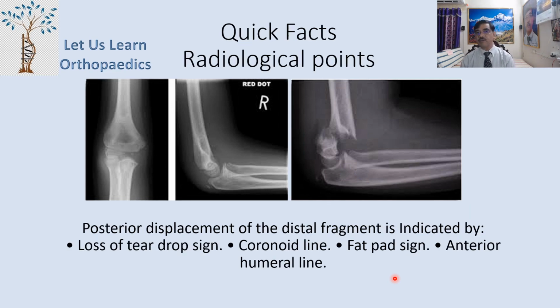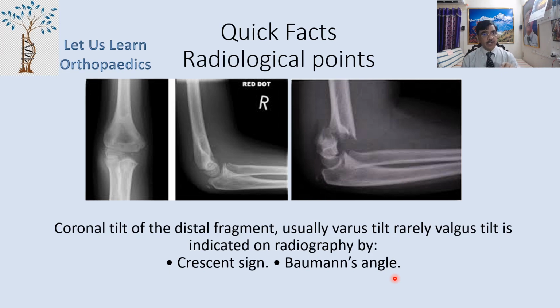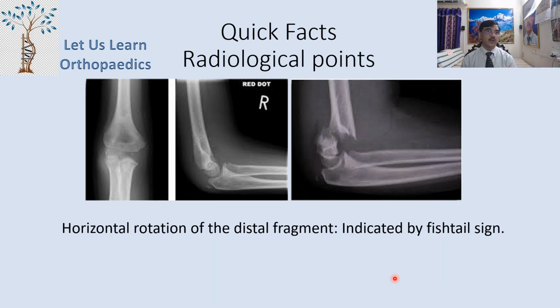Then coming to the quick facts of the radiological points, the posterior displacement of the distal fragment is indicated by 1, loss of teardrop sign, 2, coronoid line, 3, fat pad sign, and 4, the anterior humeral line. The coronal tilt of the distal fragment, which is usually varus but could be valgus sometimes, is indicated in radiographs using either the crescent sign or the Bowman's angle. And then the horizontal rotation of the distal fragment is indicated by the fishtail sign. This is the fishtail sign.